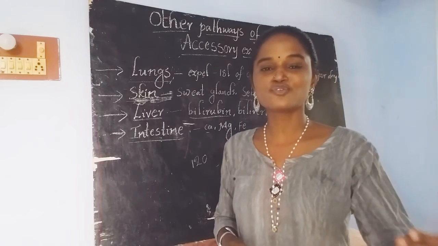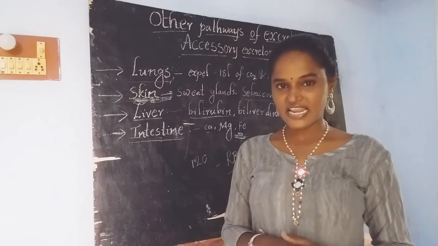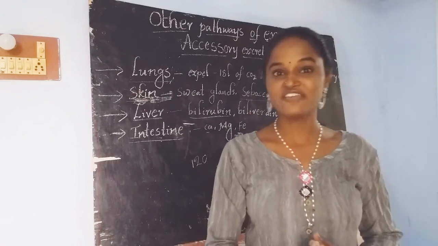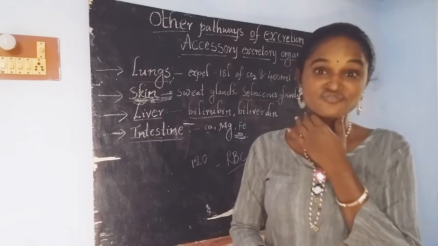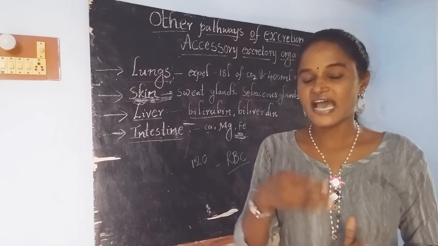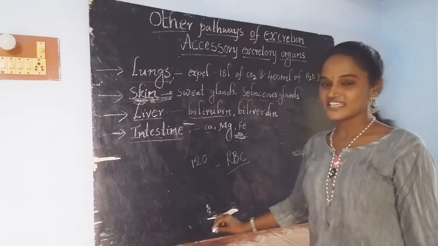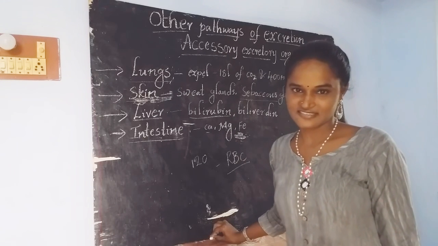The tears are produced from the lacrimal glands present in our eyes, and the saliva is produced from the salivary glands present in this region. That's why we call those substances secretions. This is about accessory excretory organs.